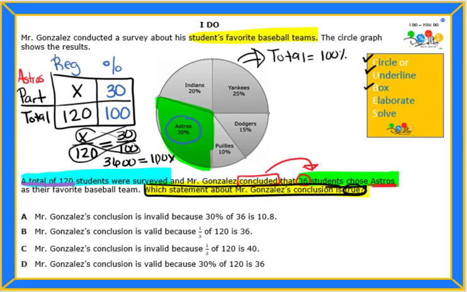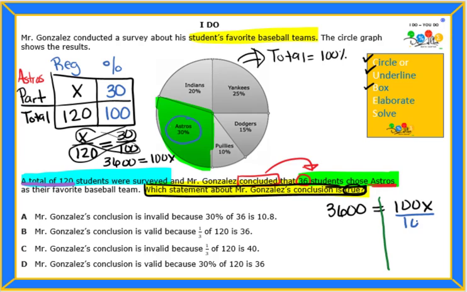And now we have a one-step equation. I'm going to go ahead and write it down here because I want to solve my one-step equation. 3,600 is equal to 100X. I want to isolate the X. I want the X to be all by itself. But it is not by itself right now because it has a coefficient of 100. A coefficient means the number that's being multiplied by the X. So the opposite of multiplying is dividing.